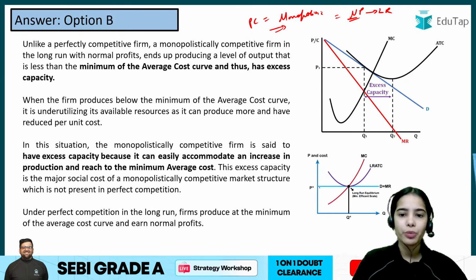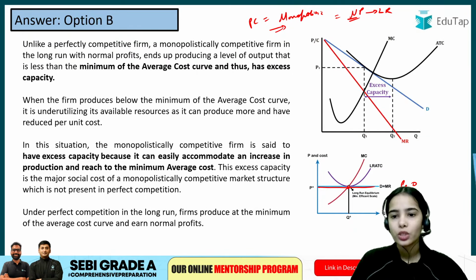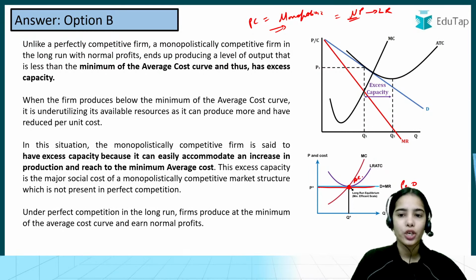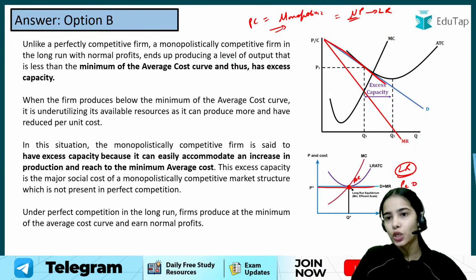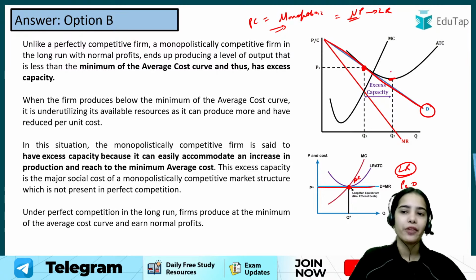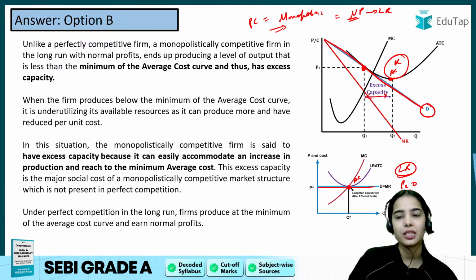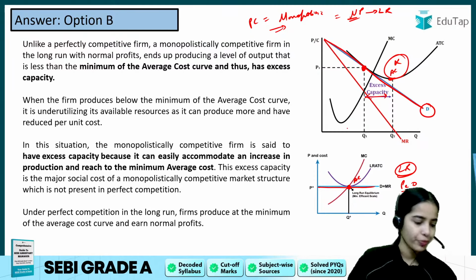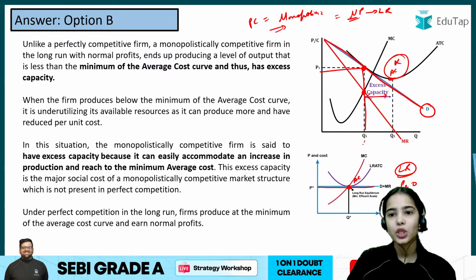But in perfect competition, because there is a perfectly elastic, horizontal demand curve, the production is at the minimum of average cost in the long run. But in monopolistic competition, because there is a downward sloping demand curve, the production is not at the lowest point of the average cost curve. So there is excess capacity present in monopolistic competition.